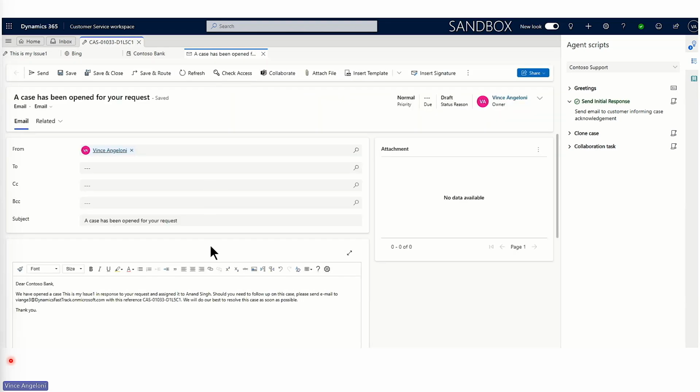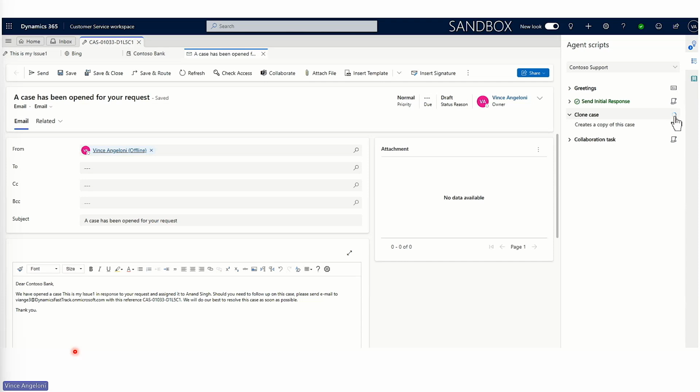On click on this run button, we will see a new tab getting opened, which has the draft email. So the help text is kept in the center. The agent can now update or make changes which are necessary for him or her, and accordingly he or she can send this email. The next script is about cloning of case.